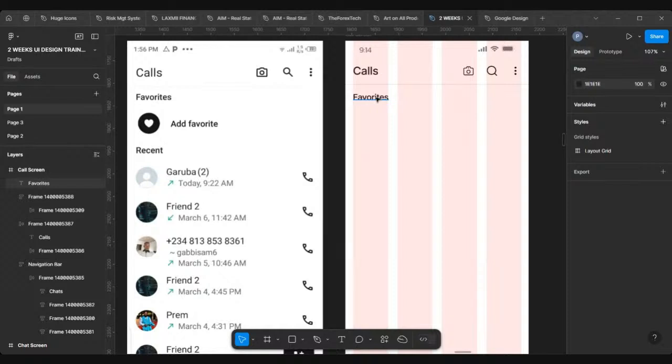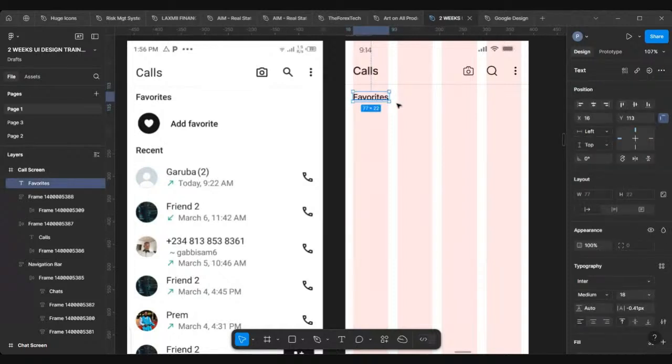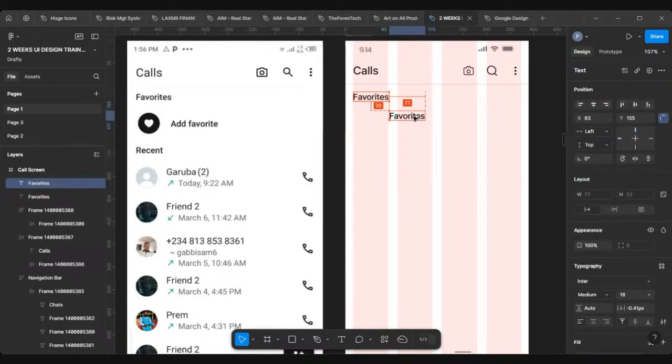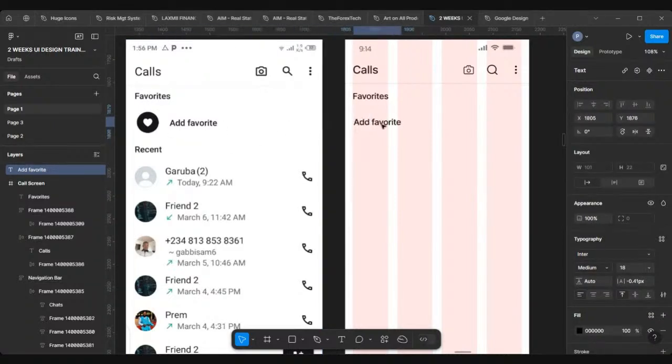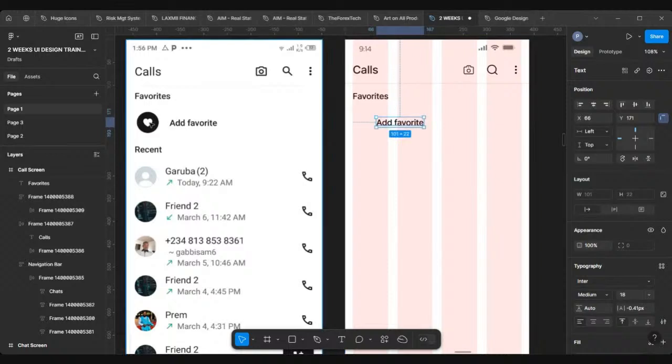Next thing is add favorite. I'll duplicate this with alternate. Click and drag while holding alternate on my keyboard. I'll just use my arrow key. I did that. Add favorite. So this favorite is small letter. So I'll delete that and press F in small letter. It doesn't have S. I'll press N on my keyboard, backspace. And I have that. Next thing I have to do is, let me check again if it's okay. That is also fine. But adding favorite now, I have this love shape.